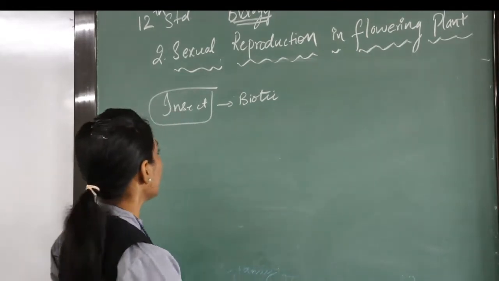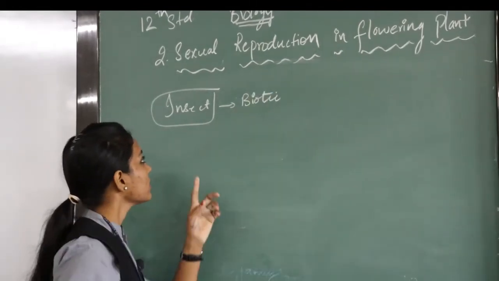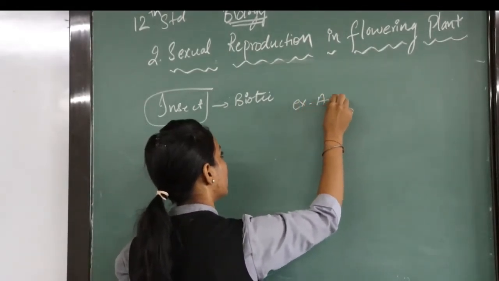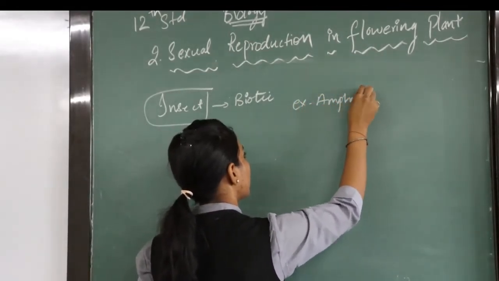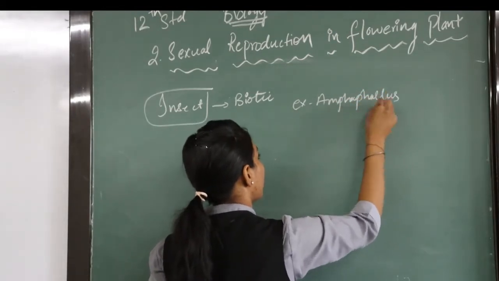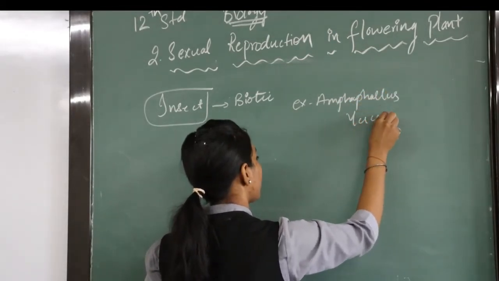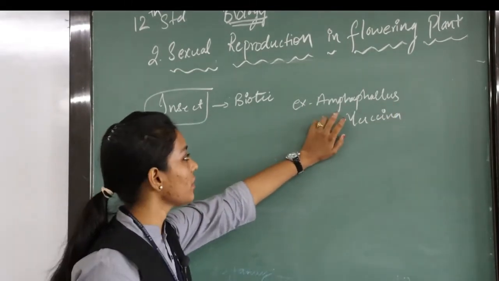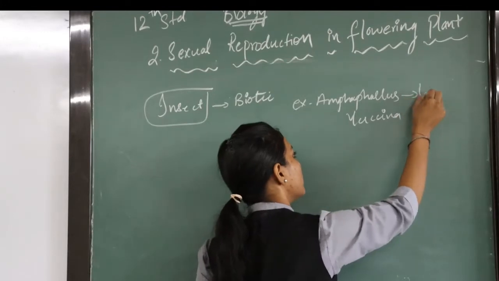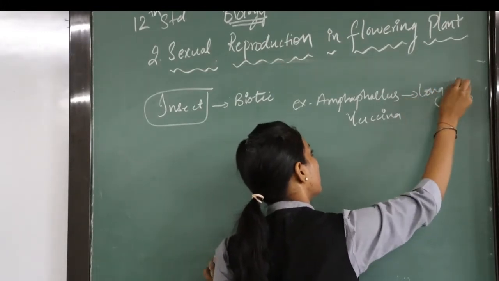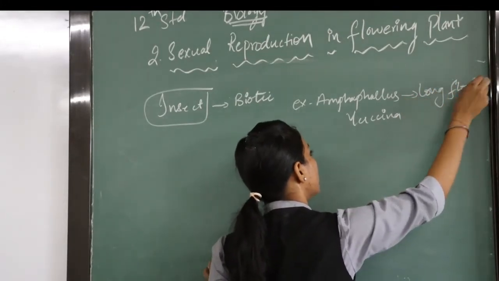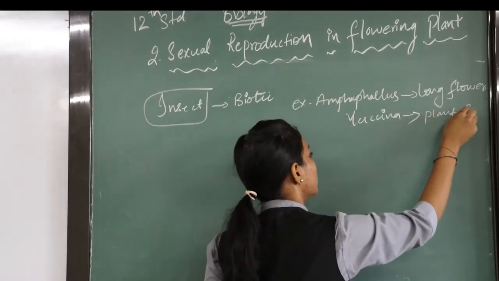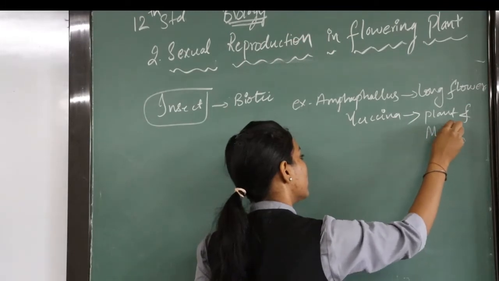They help in pollination with the help of insects. The best example is Amorphophallus and Yucca. This particular example of flower is said to have the longest flower, and here it is a plant and an insect named moth.